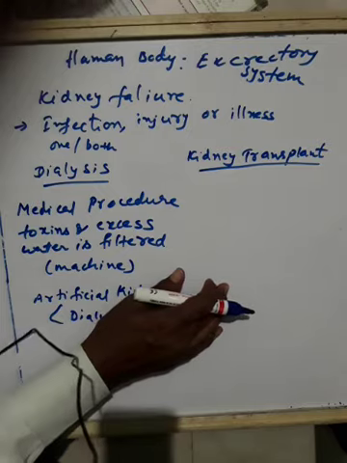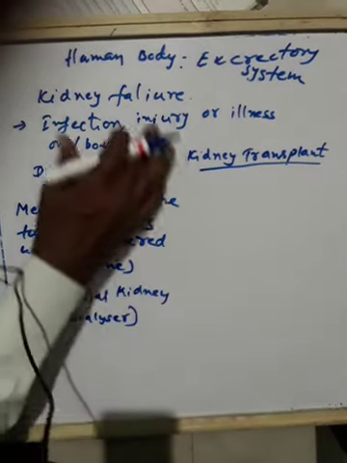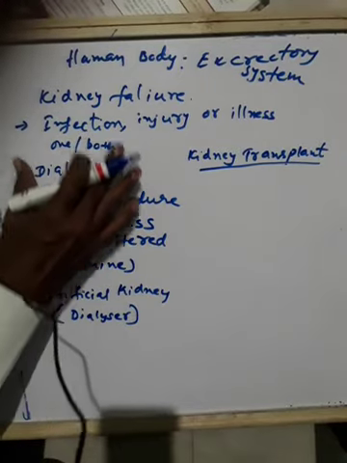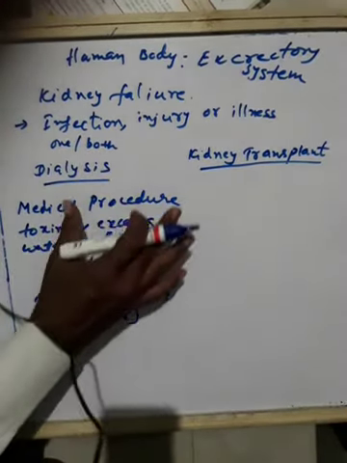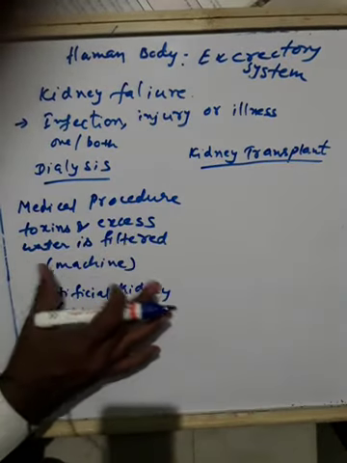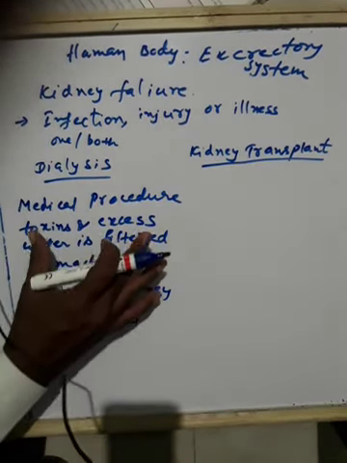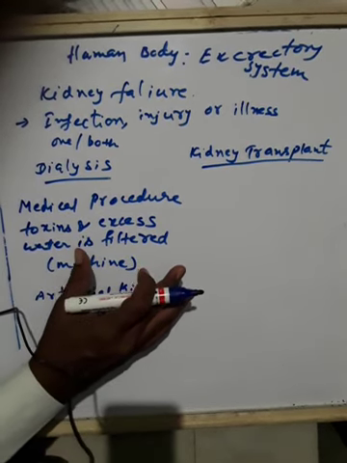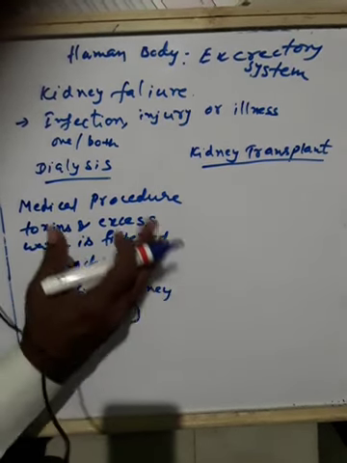Okay, in this way we studied the parts of the body which help in the excretion of waste, and the disorders of the kidney. These are the four. Once you study, read the textbook, and whatever questions are there, try to answer them. Later we will discuss the question answers.